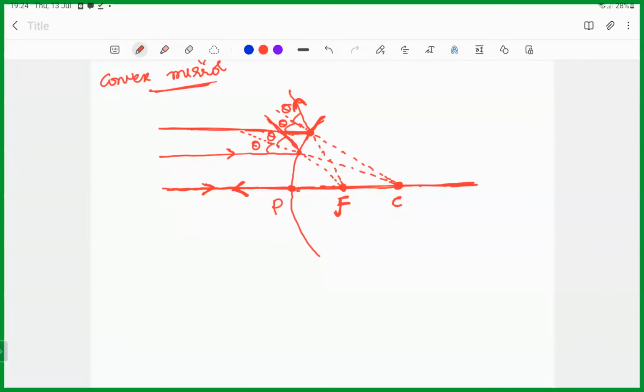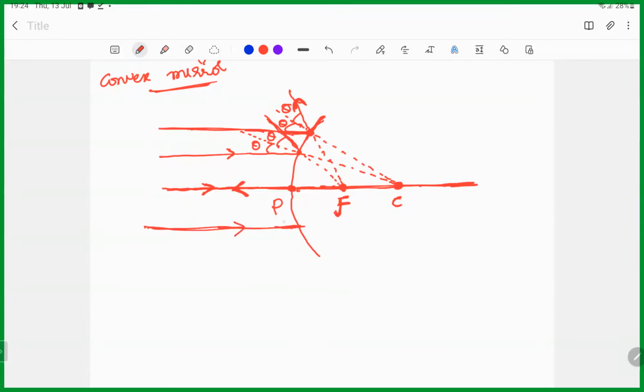Okay, now take one more. From the center of curvature, from the point of incidence, you need to draw the normal ray and extend it. This is theta. The reflected ray again will be theta.